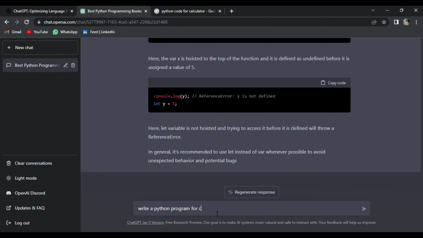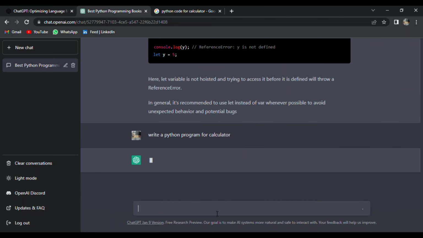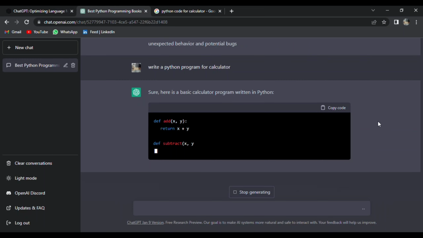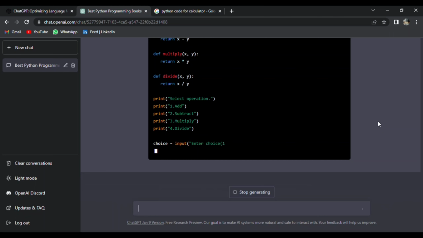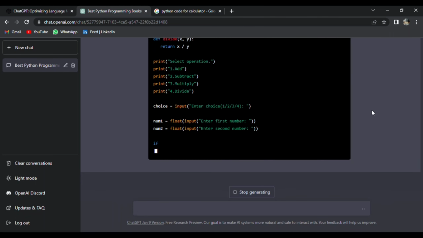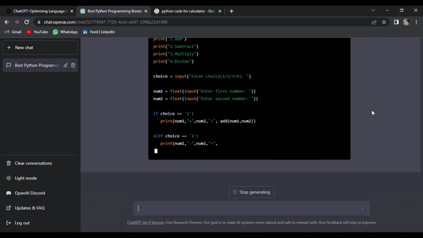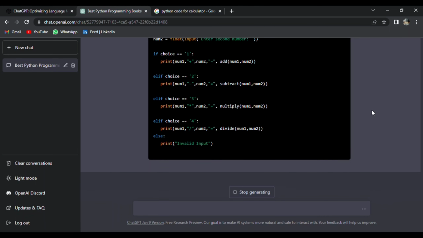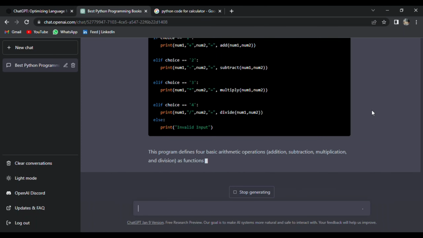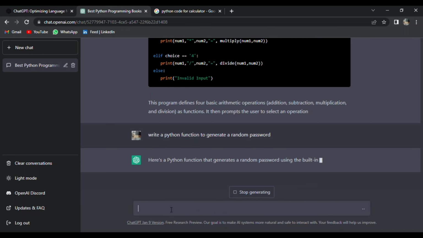Write a Python program for a calculator. Now we get a beautiful piece of code, beautifully highlighted with an explanation of how it works. Let's say write a Python function to generate a random password.